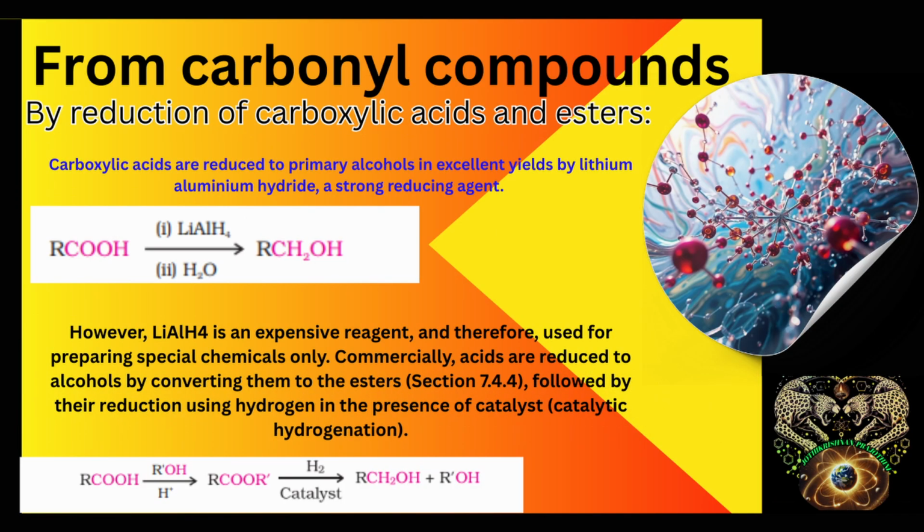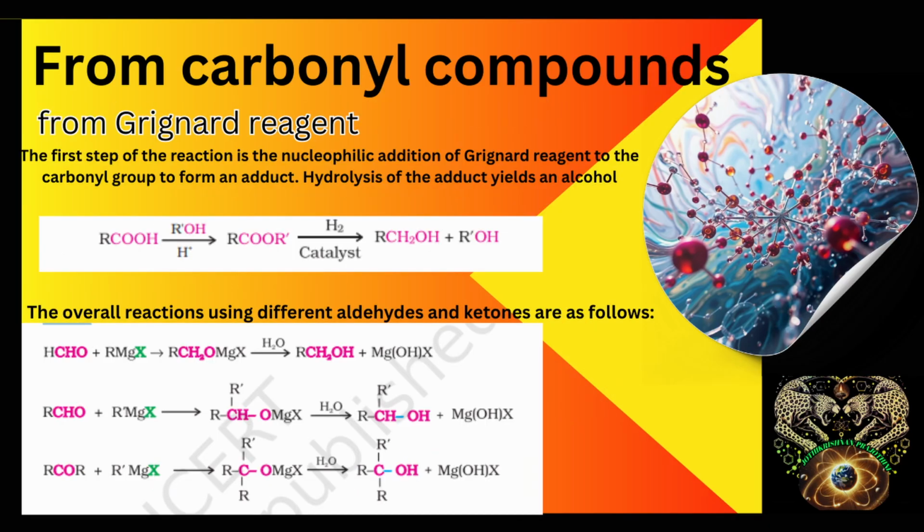In reduction of carboxylic acid and esters, the carboxylic acids are reduced to primary alcohol in excellent yield by lithium aluminum hydride, which is a strong reducing agent. However, lithium aluminum hydride is an expensive reagent and therefore used for preparing special chemicals only.